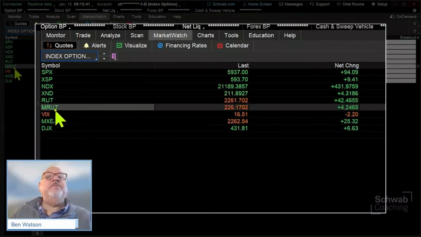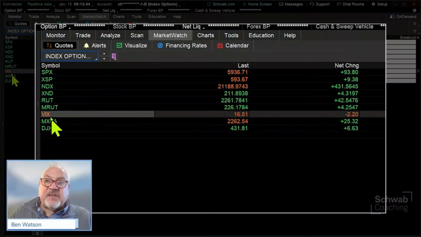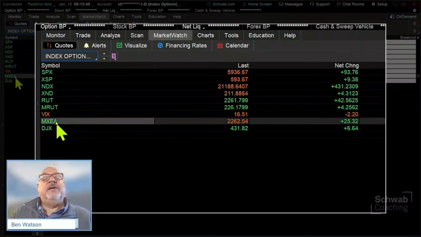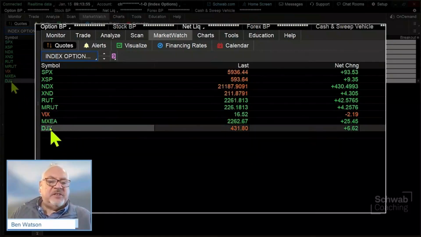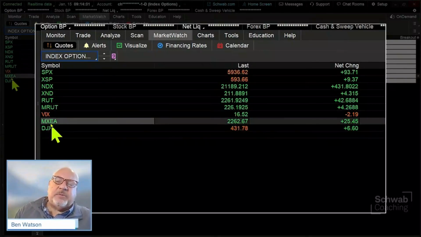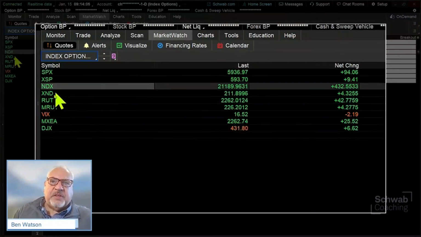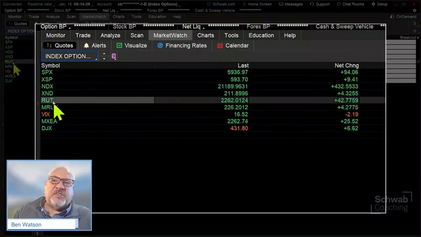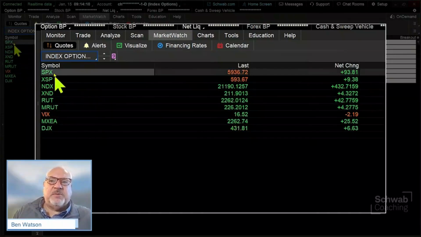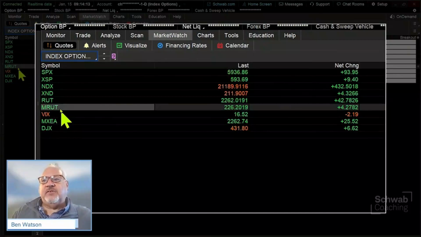the VIX index, the broader developed markets global index, the MXEA, and then the DJX, the Dow Jones index, although we will probably use that one a little bit less frequently. Same thing with the MXEA. Primarily, our focus is going to be on these first four or six in this particular case, as we see those minis in here as well.